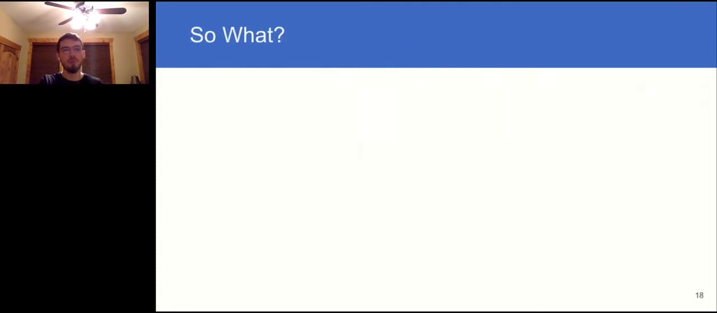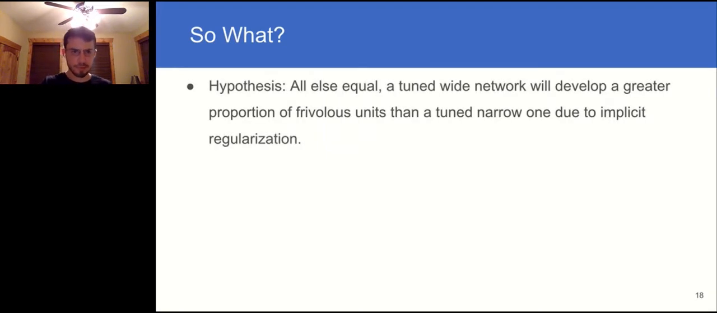To conclude, prunability and redundancy are these two prevalent yet distinct capacity constraining features which help to explain why wider networks avoid performing more poorly compared to thinner ones. From our results, we propose a new hypothesis, saying that all else equal, a tuned wide network will develop a greater proportion of frivolous units than a tuned thin one. We hope that new insights will come from extending or challenging this hypothesis.